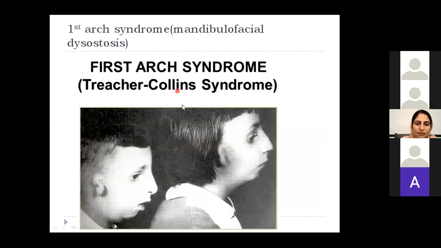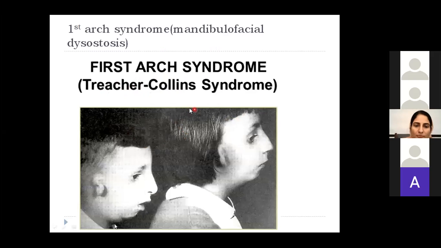Remember that congenital abnormalities, as I told you, if there is any problem in the development of neural crest cells, it will ultimately end up in congenital abnormalities, and these are syndromes. Why syndromes? Because there it will not be only a head and neck abnormality; there will either be a cardiac malformation or some intestinal abnormality, so it will be a syndrome. So not one structure will be involved, multiple structures will be involved. So what is called first arch syndrome?